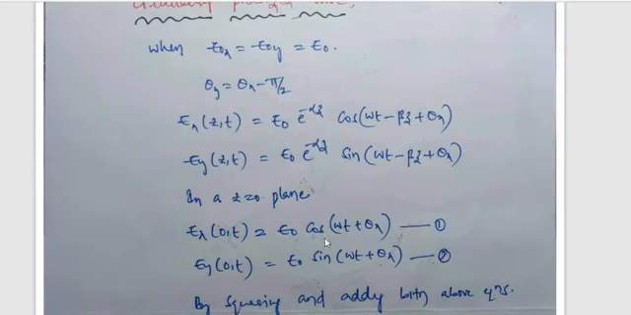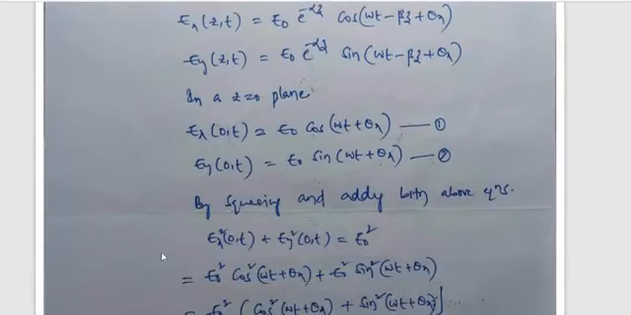So E0 cos(omega t + theta x), again z is equal to 0, this factor is going to be 0. So Ey(0, t) is equal to E0 into e power minus alpha z, z is equal to 0, so the attenuation constant term becomes 0, then the sine function, sin(omega t + theta x). By squaring and adding both the above equations, what will we get?